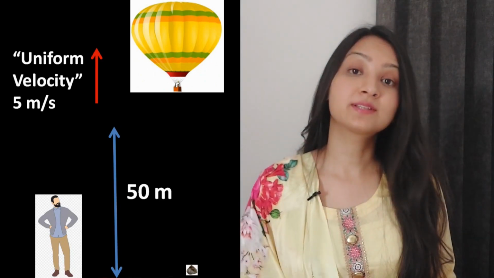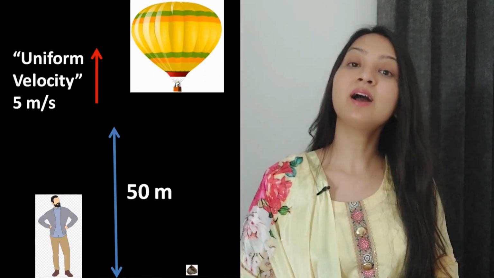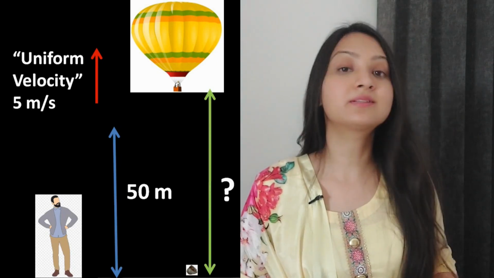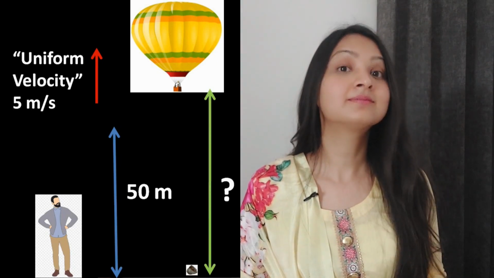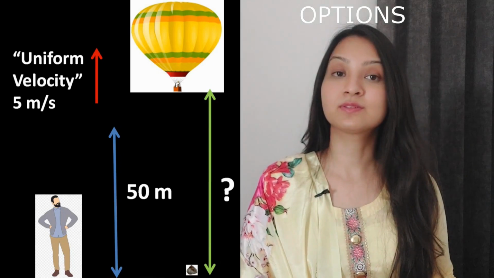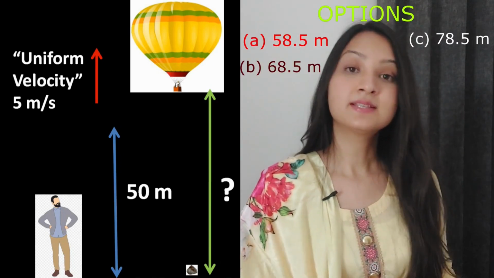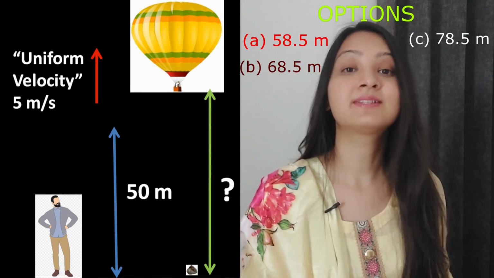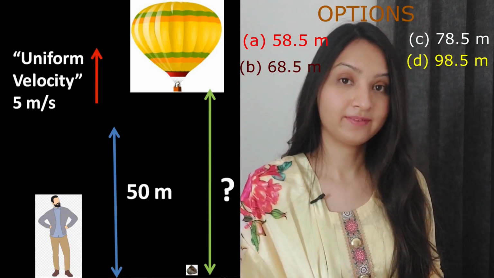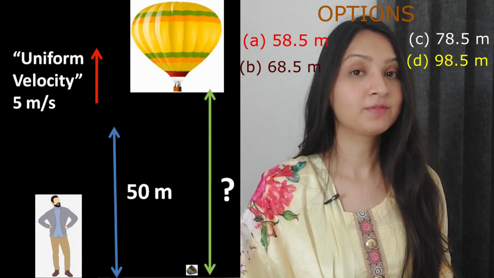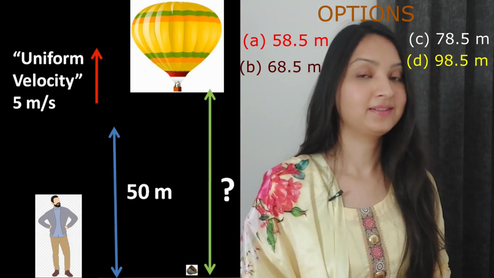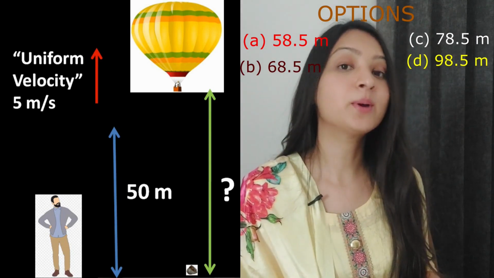Okay, let's talk physics here. So can you tell me the height of the balloon when your stone hits the ground? Let me give you 4 options. A, 58.5, B, 68.5, C, 78.5, or is it D, 98.5? Specific options for specific question. Sophisticated specific question.